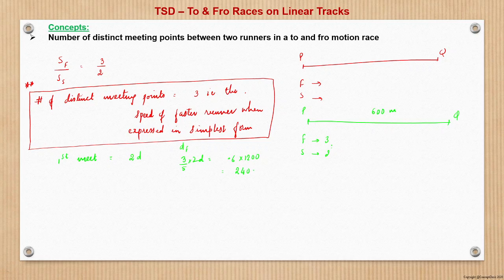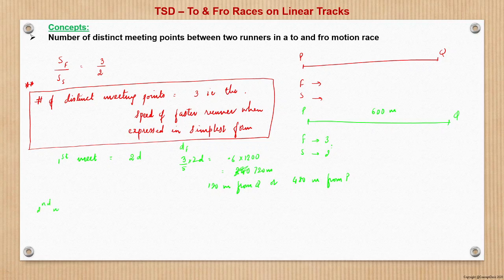So this becomes 720. 720 meters total the faster runner has covered. So 720 means 600 meters is from P to Q, so 120 meters from Q towards P. That is 120 meters from Q, or we can say 480 meters from P. Right. This is the first meeting point.